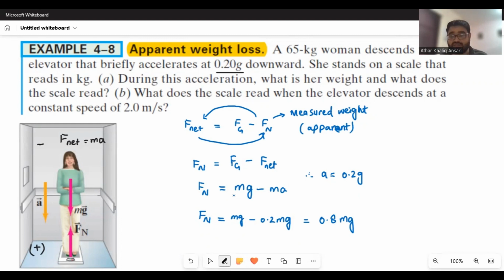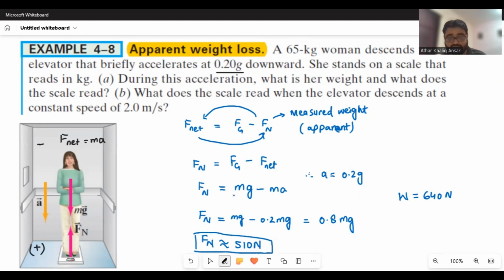So you can say that her actual weight was almost 640 Newton. That is now changed to almost 510 Newton. So she is having a weight of 510 Newton.